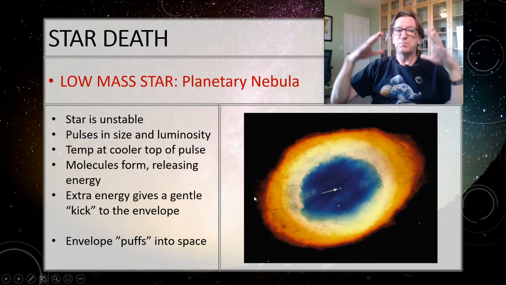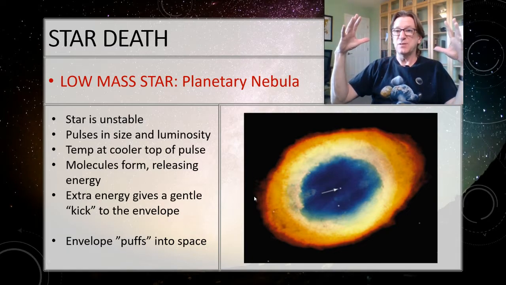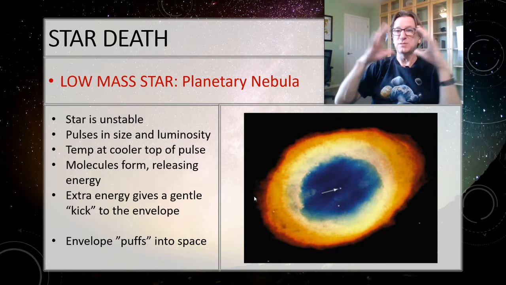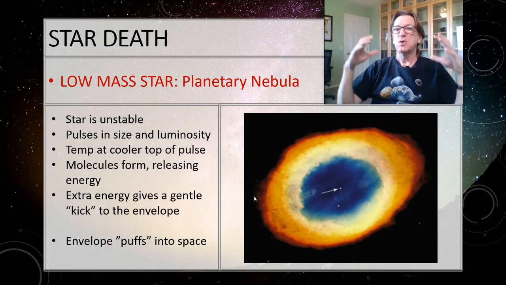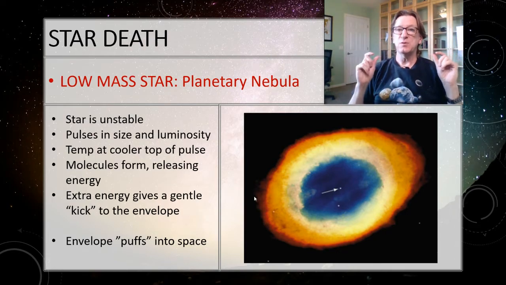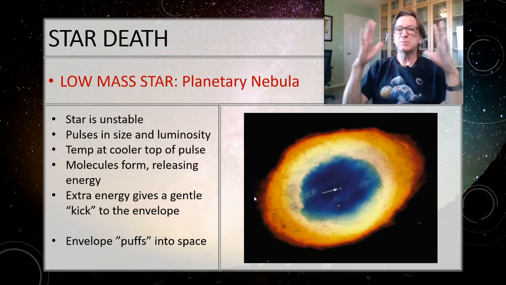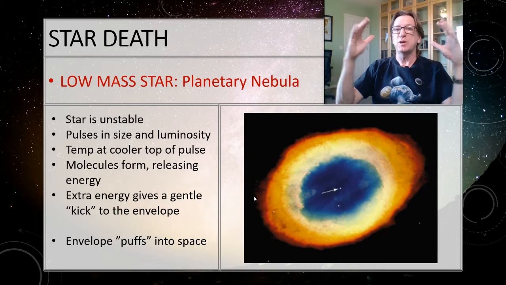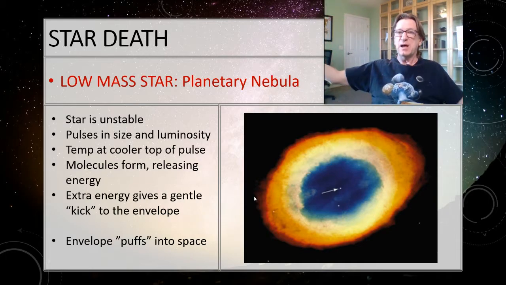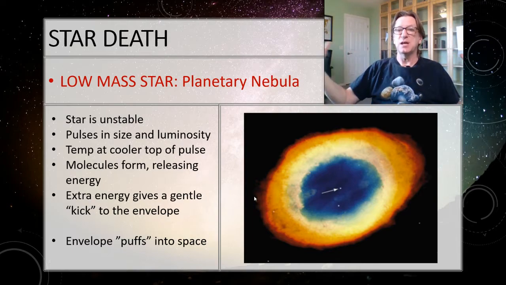So it pulses in both size and luminosity, because obviously it's bigger, and then it's cooler at the top of the pulse, at the greatest extent of the pulse. Well, eventually it will get cool enough on the outer parts that molecules can actually start to form. Well, when molecules form, they release energy because they're more stable. So it goes pulse, pulse, pulse, and then it releases a little bit more energy, which gives it a kick, and it puffs the outer layers out into space. And it's a very gentle kind of puff. So that's what's happened here.